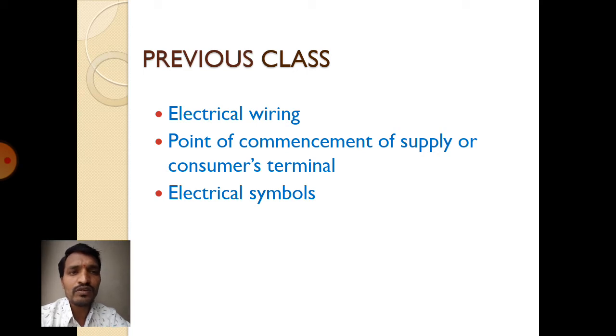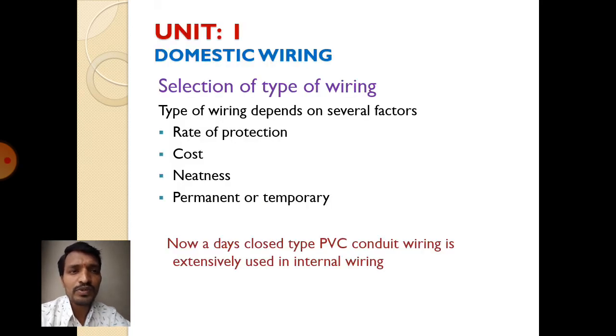Now coming to today's topic, selection of type of wiring. On what basis are we going to select the type of wiring? Here, type of wiring depends on several factors. What are they? Let's see. Rate of protection: how the type of wiring has the rate of protection. And the mechanical strength. Depending upon the mechanical strength, we are selecting the type of wiring.